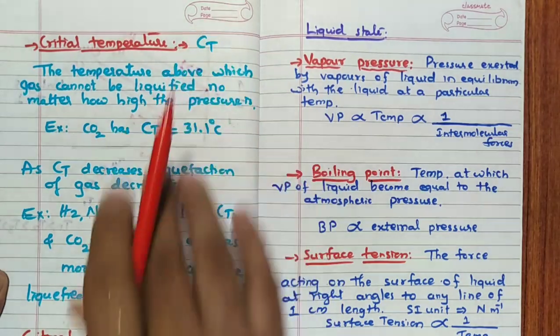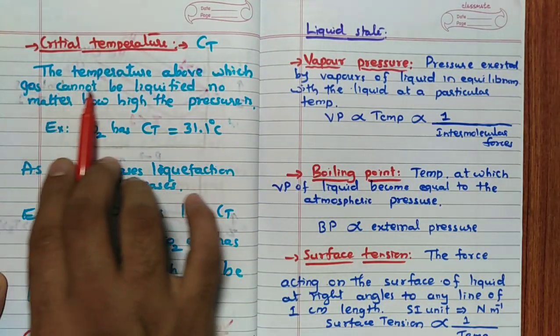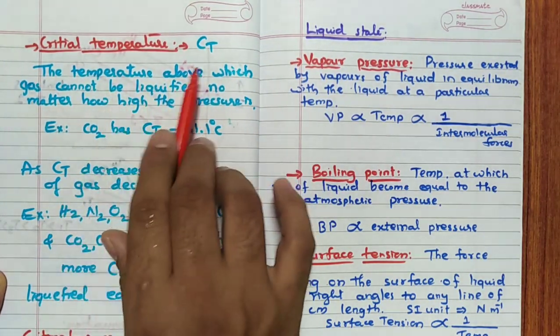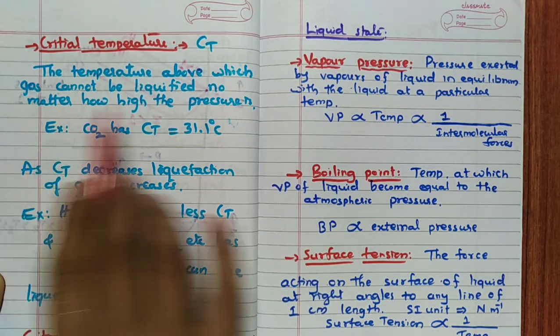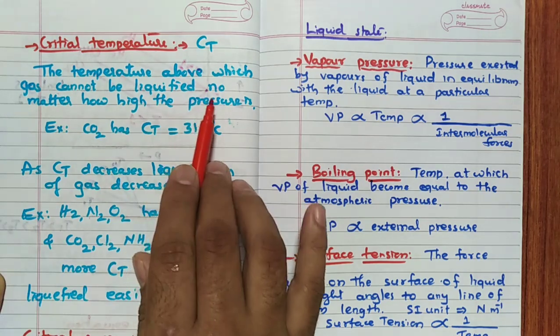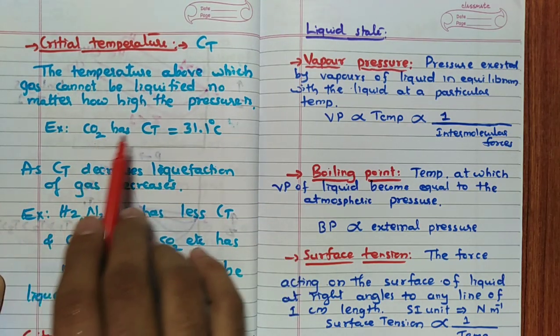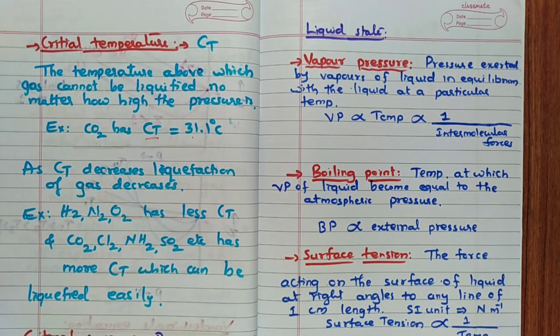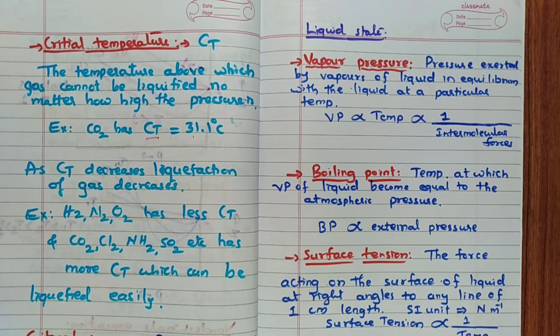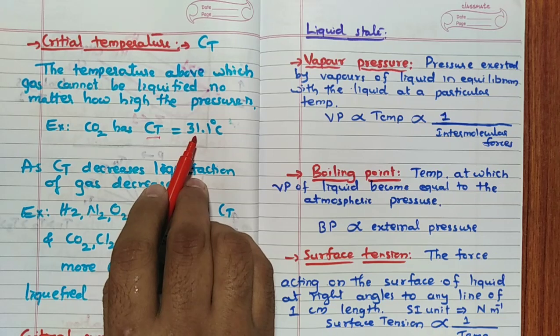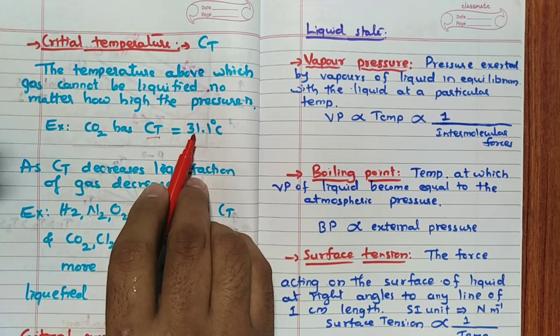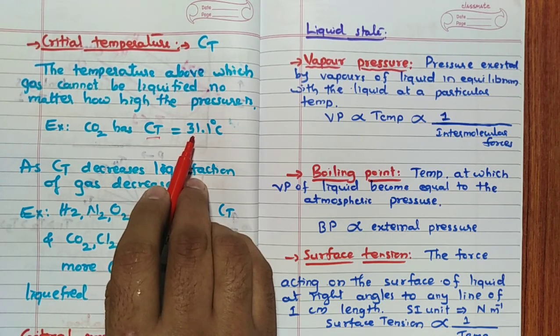Critical temperature is nothing but the temperature above which a gas cannot be liquefied, and below which the gas can be liquefied. The meaning is that, no matter whatever pressure you apply, above it you cannot liquefy. For example, CO2 has a critical temperature of 31.1 degrees Celsius. By applying suitable pressure below 31.1 degrees Celsius it can be liquefied, but above this temperature you cannot liquefy it.